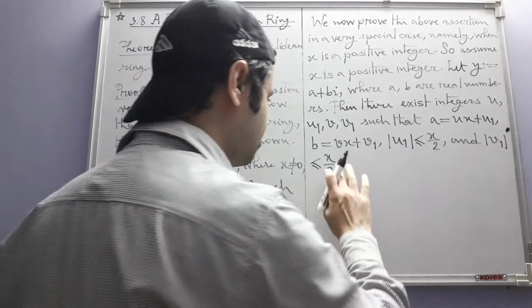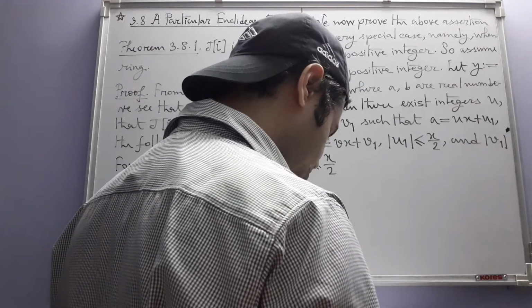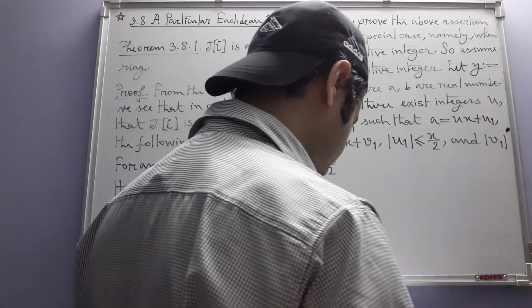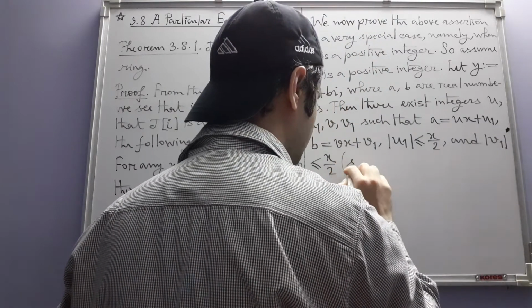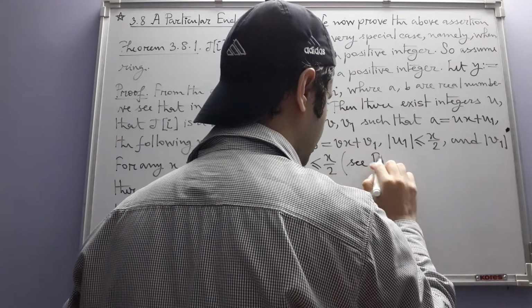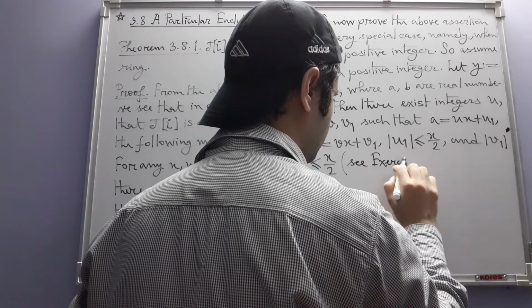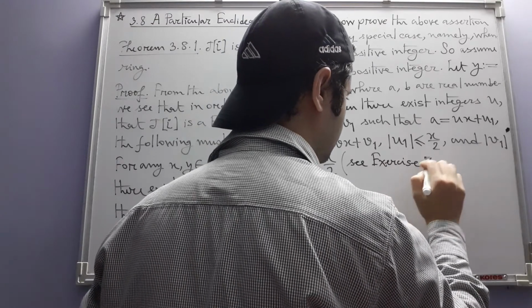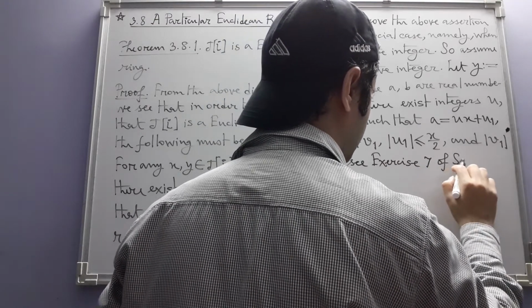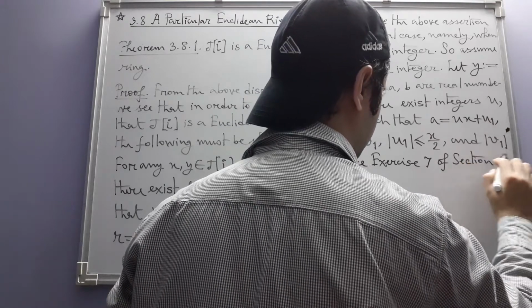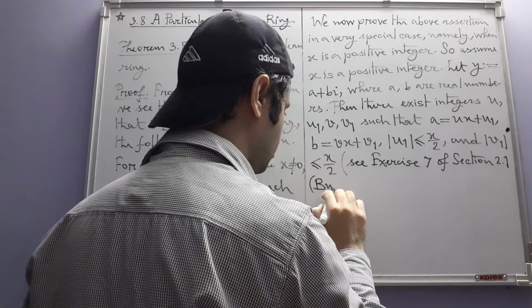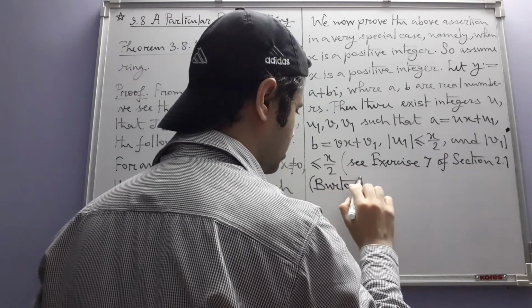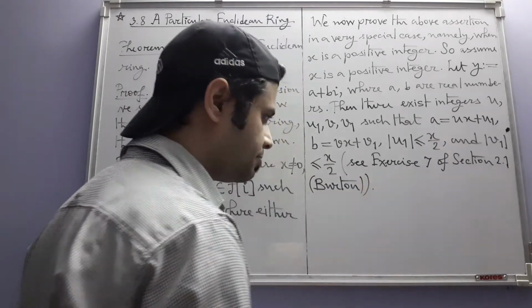And to justify that, I am going to refer to a result. Let me write the reference. See exercise 7 of section 2.1. In bracket I write Barton.